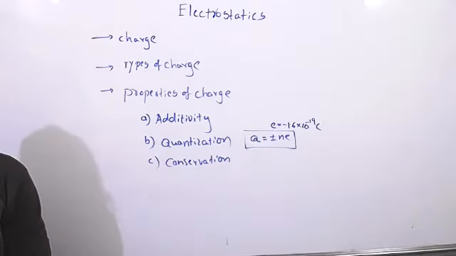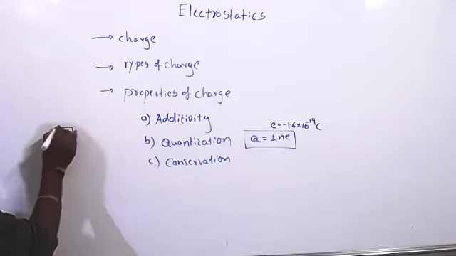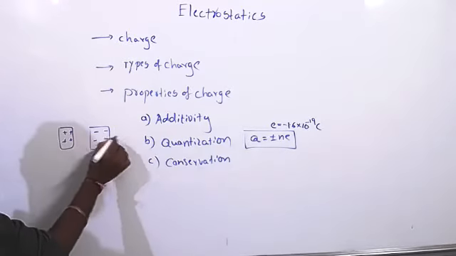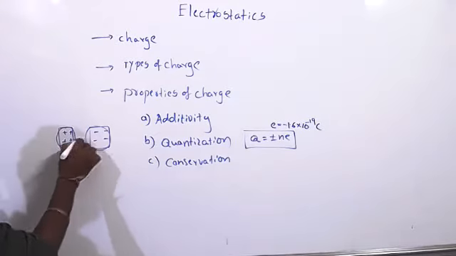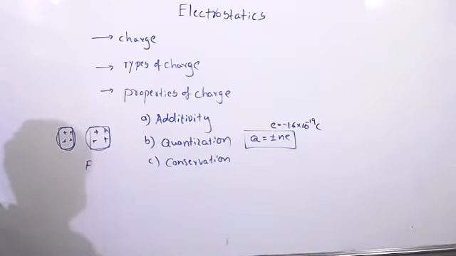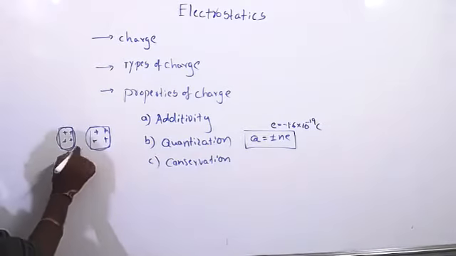Hello, sir. I have a question on this topic. Okay, tell me. Sir, two equally charged identical metal spheres A and B, each with charge Q, repel each other with force F. Yes, equally charged means positive, positive, they repel with force F. The spheres are kept fixed with a distance R between them.